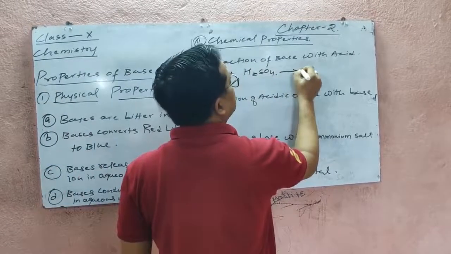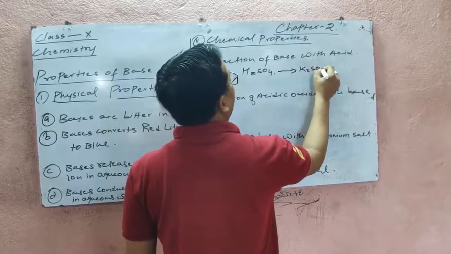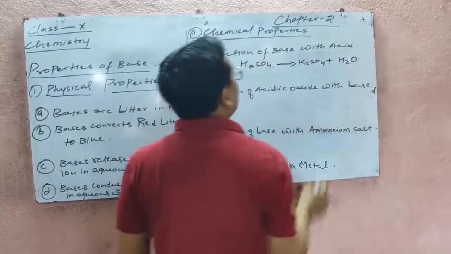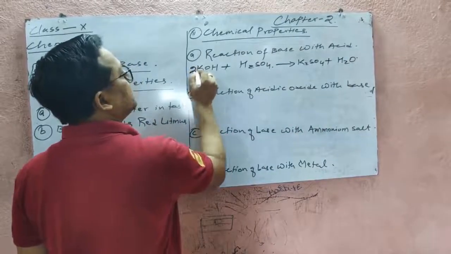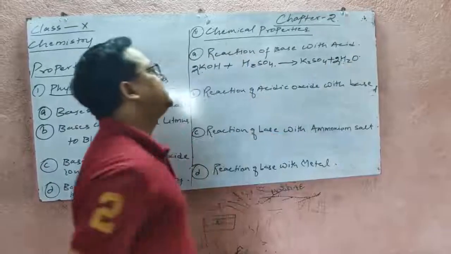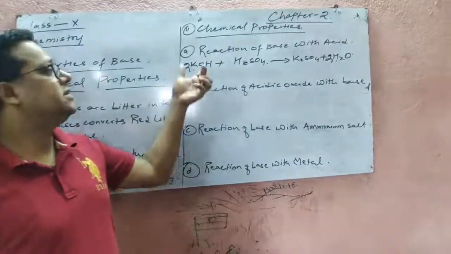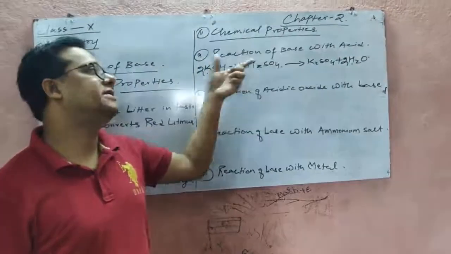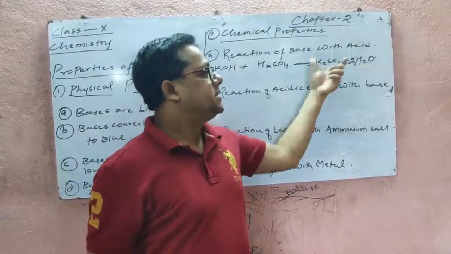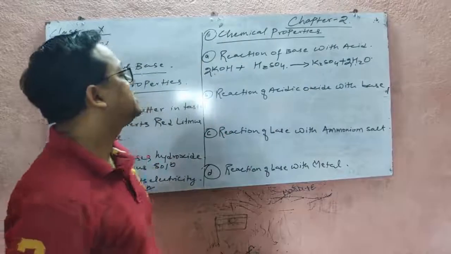It will form a salt, K2SO4, and it will release water. So we see over here that when base reacts with acid, or when acid reacts with base, it always forms salt and water. Such a reaction is called neutralization reaction.